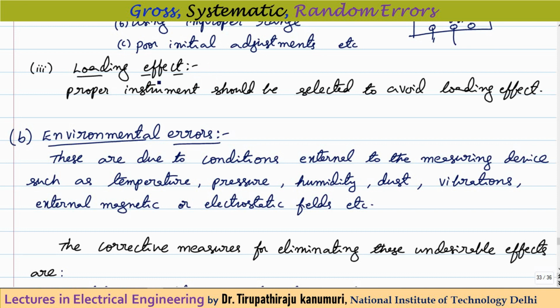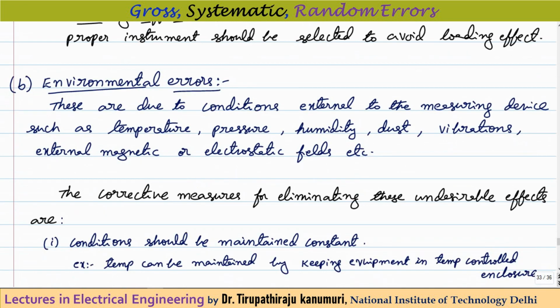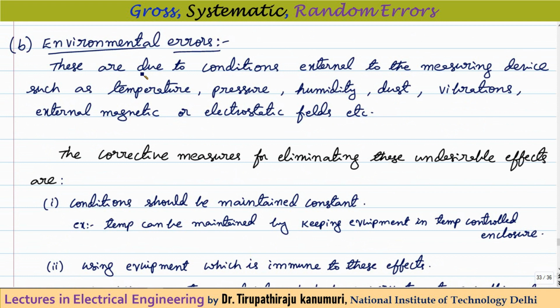So accordingly precaution should be taken. Now the next one will be environmental errors. So these are due to conditions external to the measuring device, such as external temperature, pressure, humidity, dust, vibrations, external magnetic or electrostatic fields. These will affect the reading of our instrument.